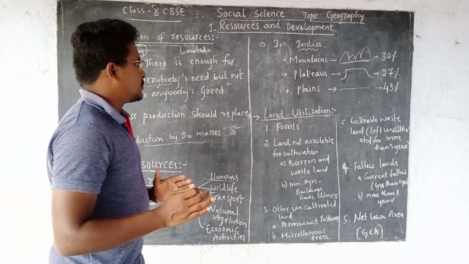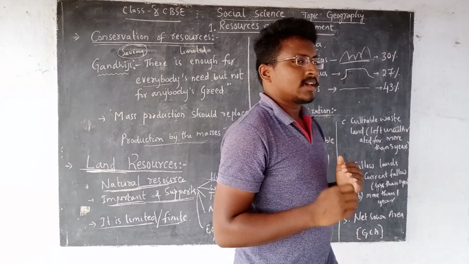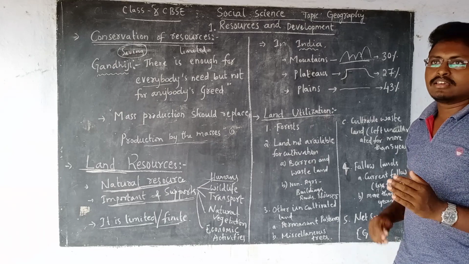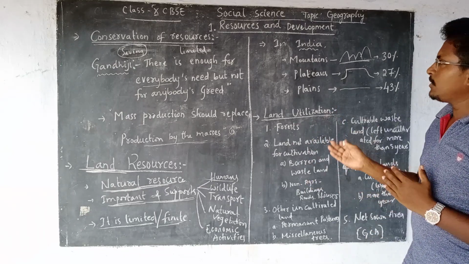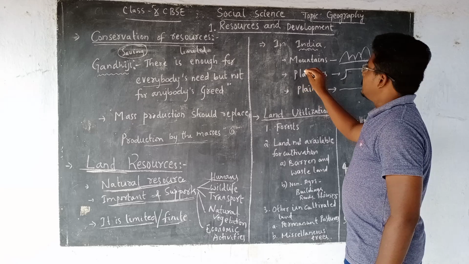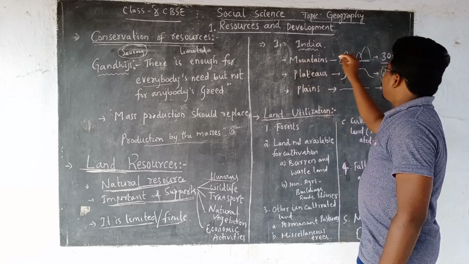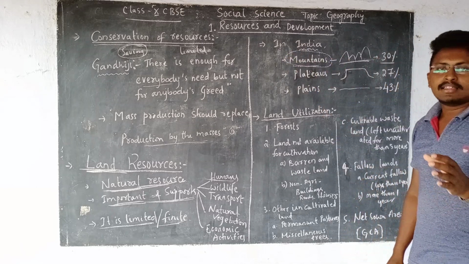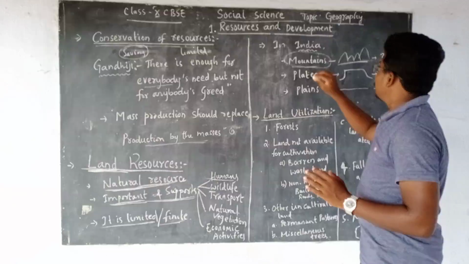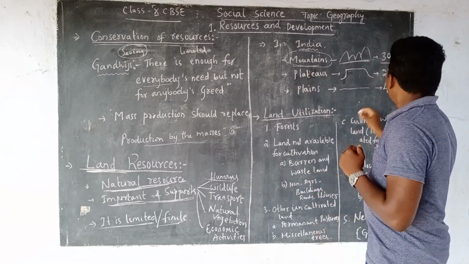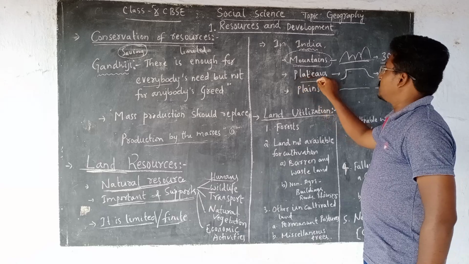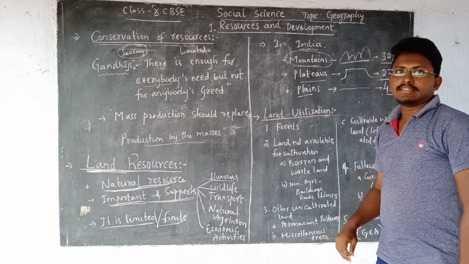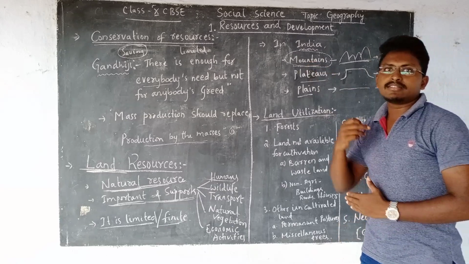If you take the situation of our country, what is the size of land in our country? What size of land are we using, and what are we not utilizing? In India, almost 30% of the land is covered with mountains. Then 27% of the land is covered with plateaus, and 43% is covered with plains. About these mountains, you may think, what is the use of mountains?